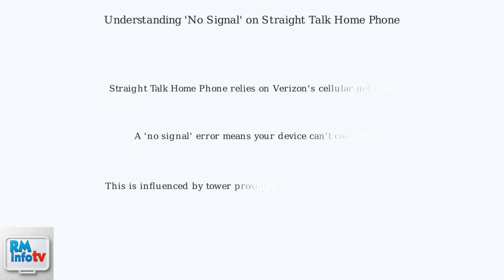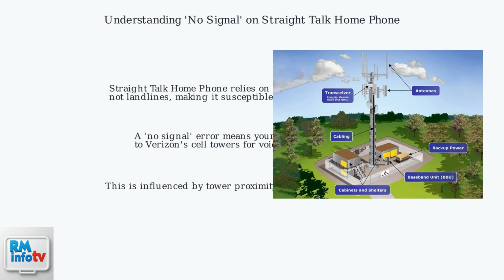Straight Talk Home Phone relies on Verizon's cellular network, not landlines, making it susceptible to signal issues. A no signal error means your device can't connect to Verizon's cell towers for voice and data. This is influenced by tower proximity, density, and obstructions.